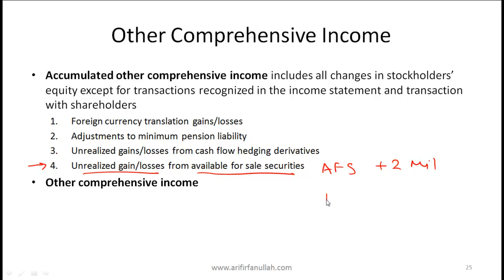So let's say that you originally bought a security for 10 million. At the end of the year, the value of that security is 12 million and you have not sold it. So the gain of 2 million is unrealized. On the balance sheet, you are now showing that financial asset at fair value, which is 12 million. So on the balance sheet, the total value of our assets will show an increase of 2 million.